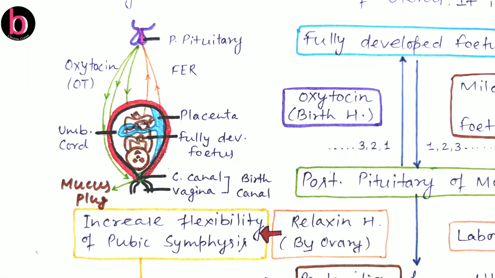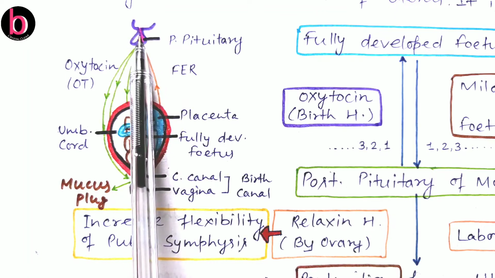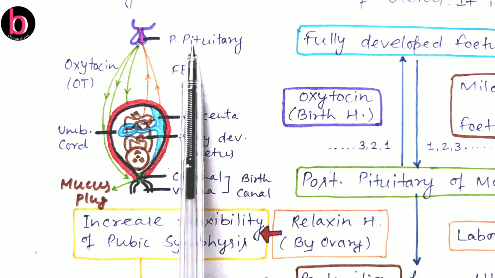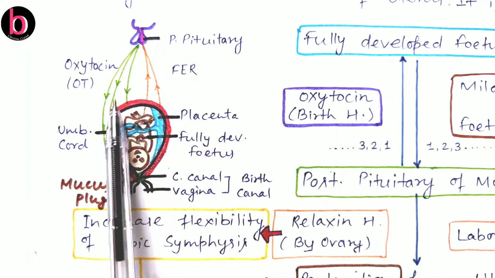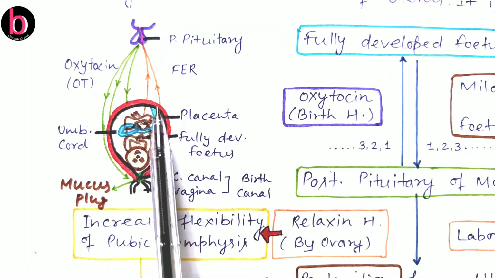Here in this diagram we can see this portion, this is the pituitary gland, this is the hypothalamus, and this colored region is the posterior pituitary, while this one is the fully developed fetus inside the uterus.